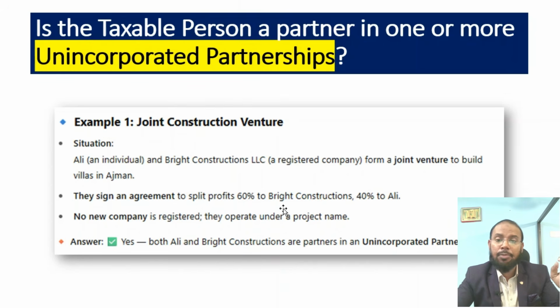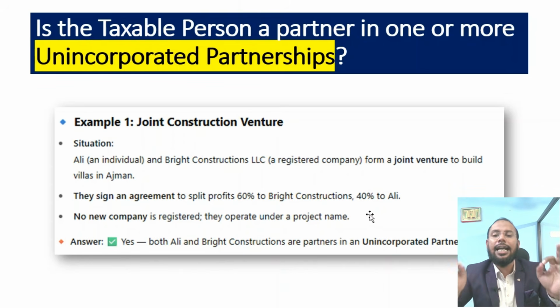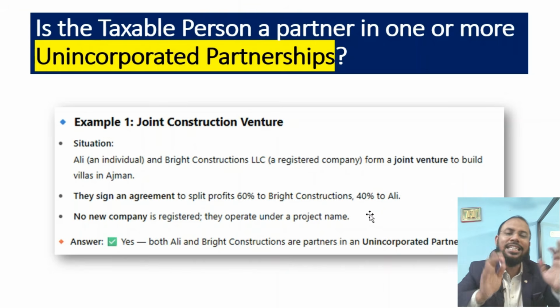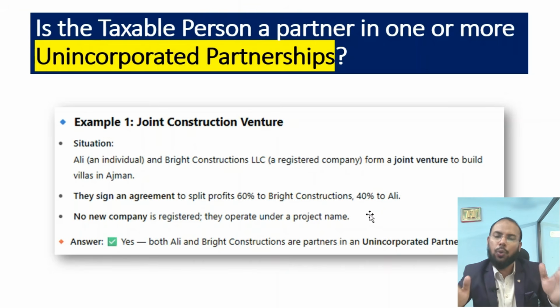They sign an agreement and split profit between them, 60% to Bright Construction and 40% to Ali. No new company is registered, which means this is an unincorporated partnership. This is an example, so you can understand what an unincorporated partnership is. If you fall in this scenario, you need to elect yes. If you are not falling in this scenario, you can easily elect no.